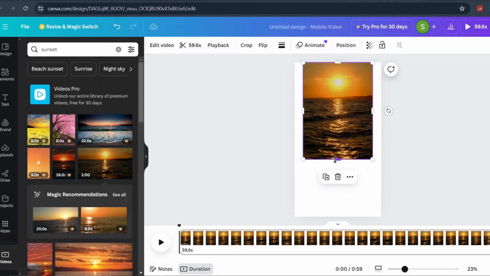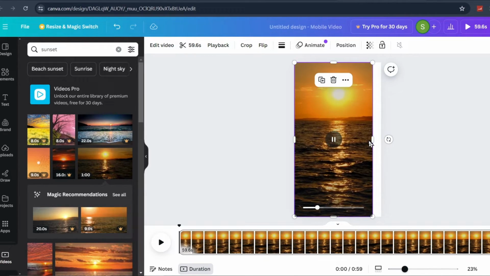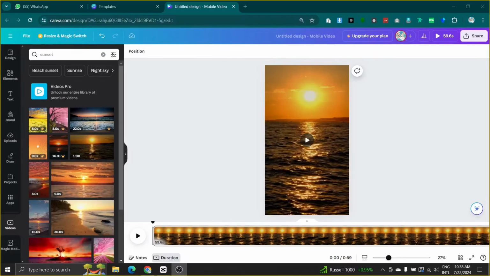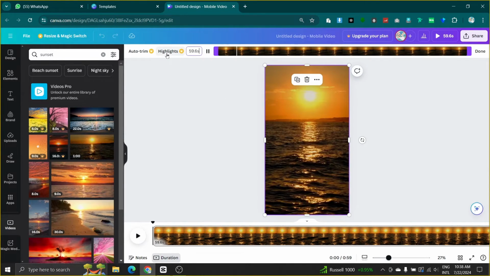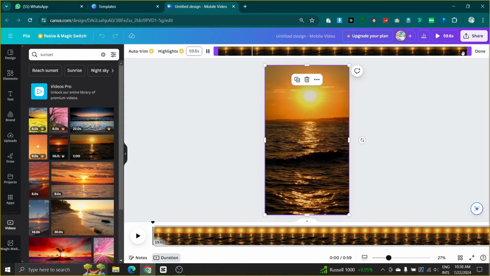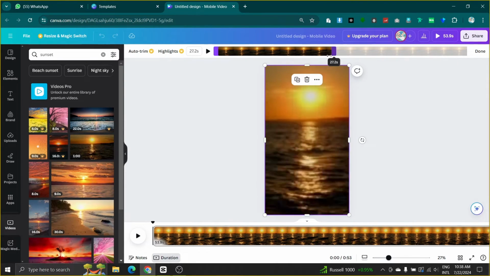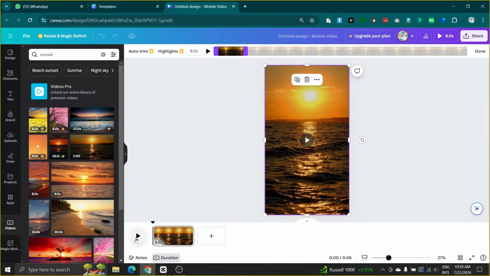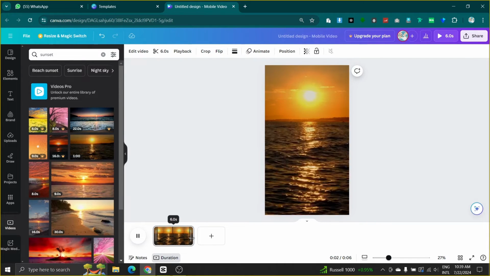This should be adjusted to fill the entire frame, because we want the size of a shorts video. We need to make many YouTube Shorts and keep the same time duration. When I click on this template, the time duration can be seen in the upper nav bar. I want to limit it to 6 seconds, so I change the number of seconds here to 6. The video is now 6 seconds long.